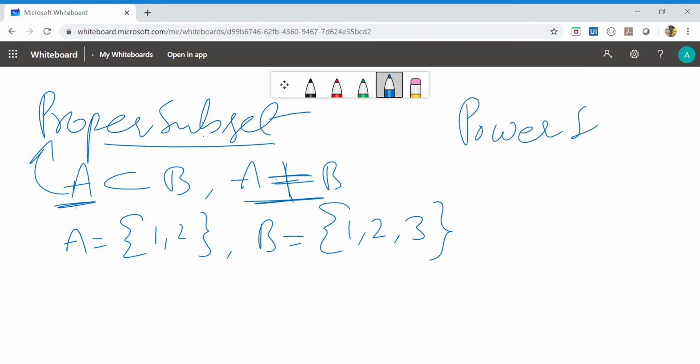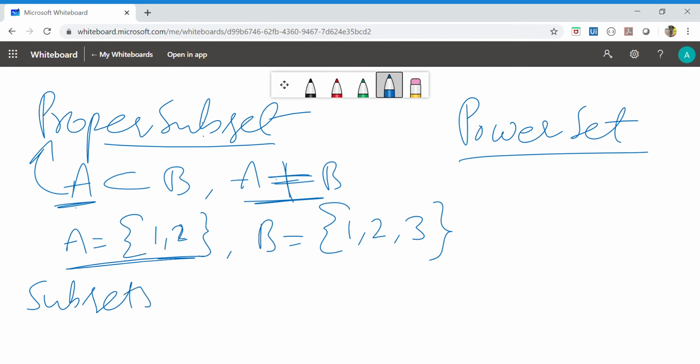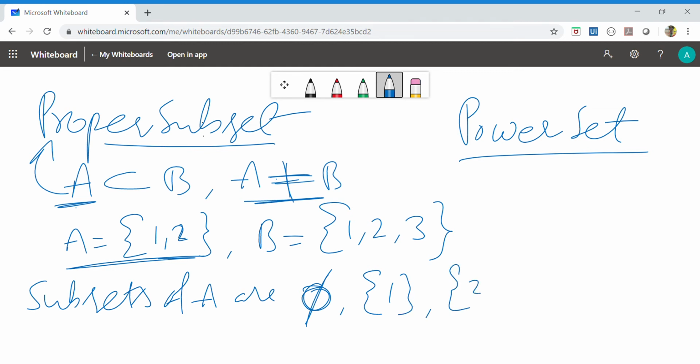Power set. Suppose A contains the set 1, 2. What are its subsets? The subsets of A are the null set, because the empty set is a subset of every set, the set containing 1, the set which contains 2, and A, since every set is a subset of itself. So these are the subsets of A.